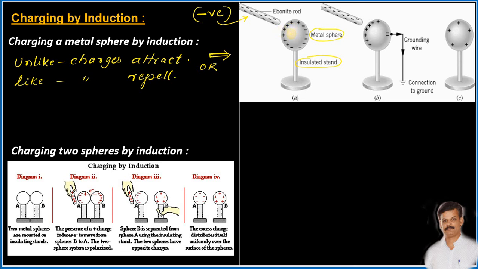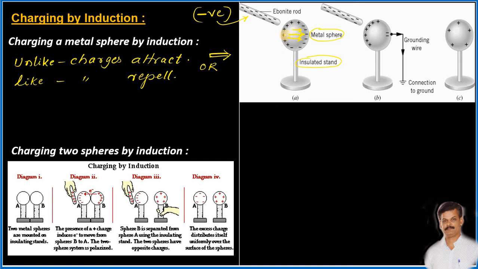Hence those negative charges move away from that region, and they go to the farthest end.